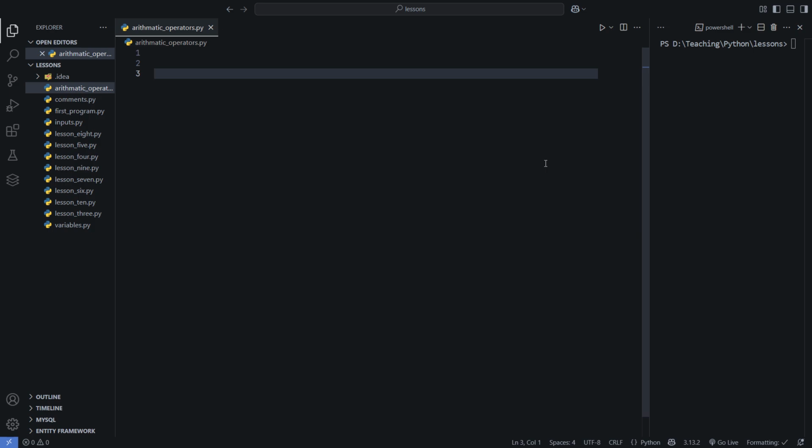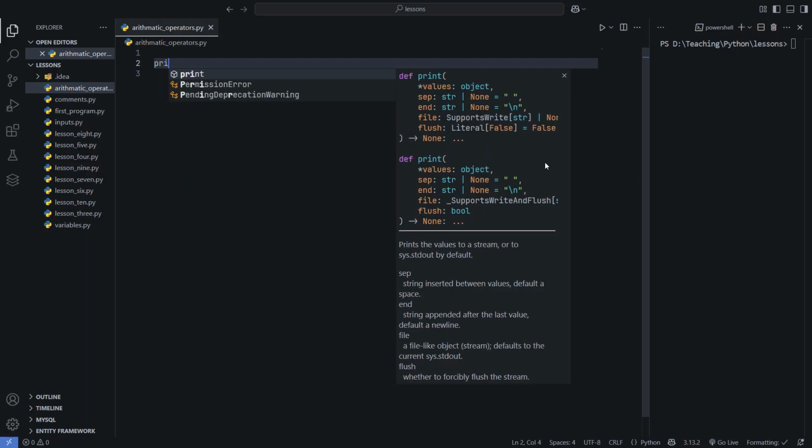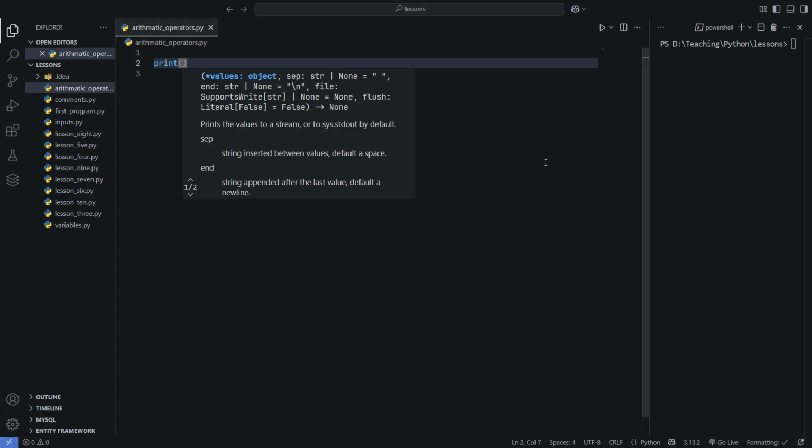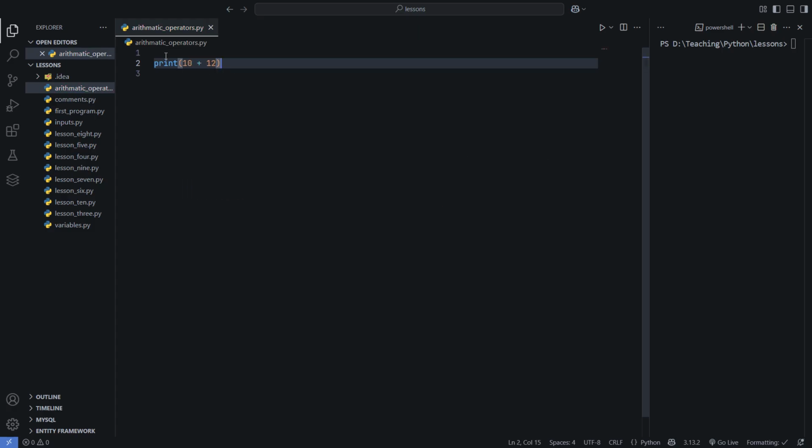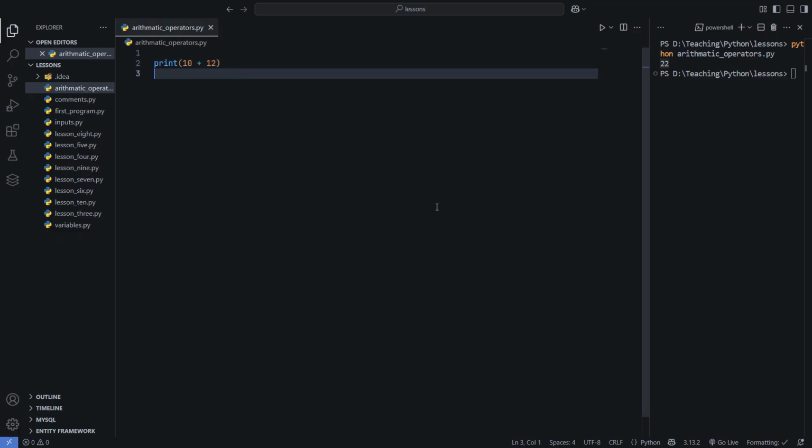So in this video we are going to start with arithmetic operators. What are arithmetic operators? Arithmetic operators are basically those math-related operators that we use to perform operations on numeric values, like addition, subtraction, multiplication, all those things, right? So let's see them one by one. I'm going to use this directly. We can do this arithmetic operation, right? So I'm doing addition here. As you can see, I'm getting the result of 10 plus 12, which is 22.